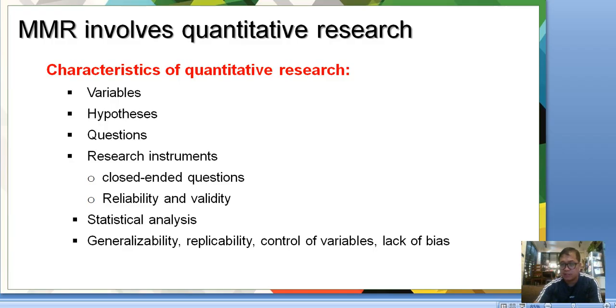It's really important in quantitative research that it could be replicated by other researchers as well. And of course, the results could be generalized, you could control the variables, and the most important is that there is no bias when you are doing it.